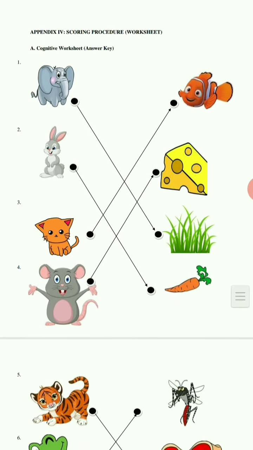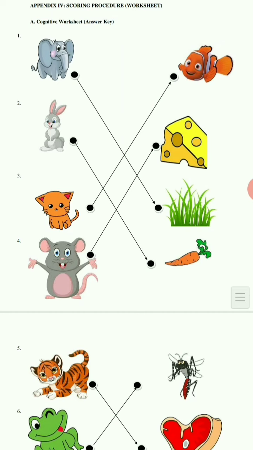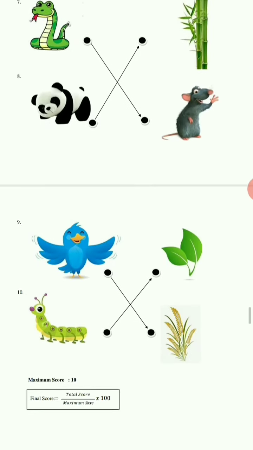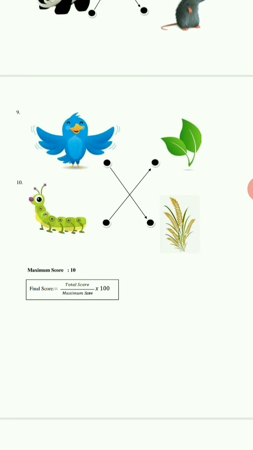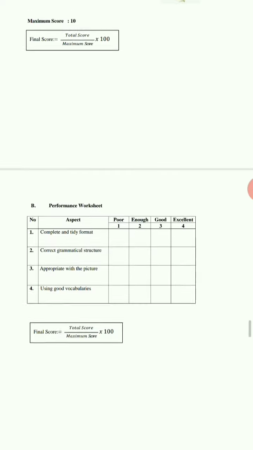Okay, next is scoring procedure. This is our scoring procedure in cognitive worksheet. We use answer key because the test that we use is a closed-ended test or sentence identification. To calculate the final score that the student will get, we use the total score obtained by the student divided by maximum score, which is 10, and multiplied by 100.